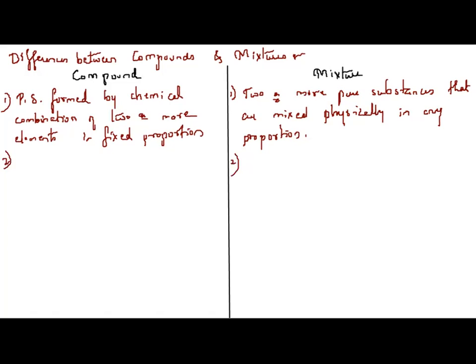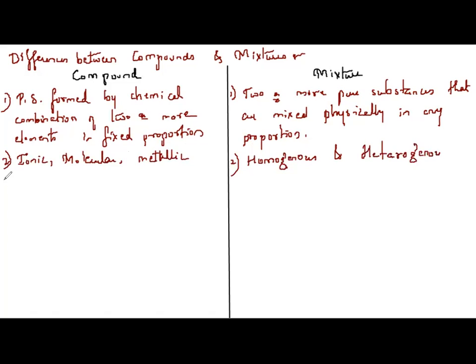Compounds are classified into three types. We have seen ionic, then molecular, then metallic. And mixtures are classified into two types: homogeneous mixtures and heterogeneous mixtures. After discussing the differences, we'll discuss the types of mixtures.